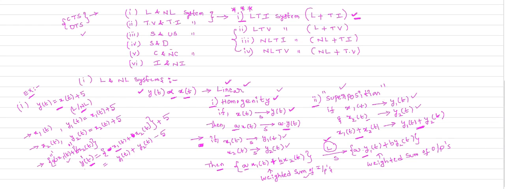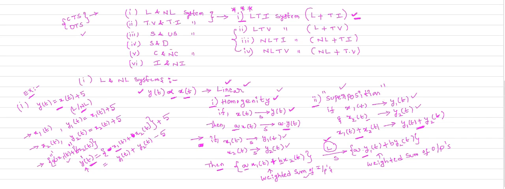So observe the output. This y dash of t is the output due to the weighted sum of inputs, which is x1 of t plus x2 of t. I superimpose the two inputs. Earlier I applied the inputs separately. For x1 of t we get y1 of t, for x2 of t we get y2 of t. Now I will superimpose the two inputs in the next step.